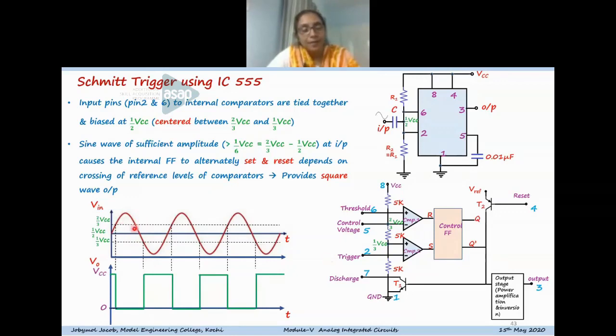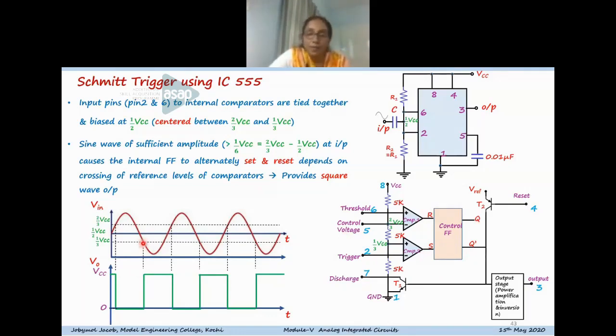And once it crosses this point, we can see that when the threshold voltage pin is having a voltage less than this value, then also R is equal to 0 and S equal to 0. So both R and S are 0. It will remain in the previous condition, that is the memory state, so that the output remains in the previous condition till it crosses 1 by 3 VCC.